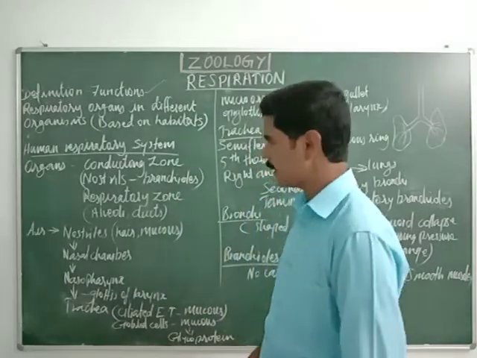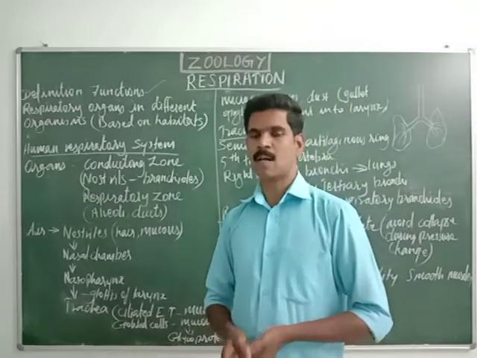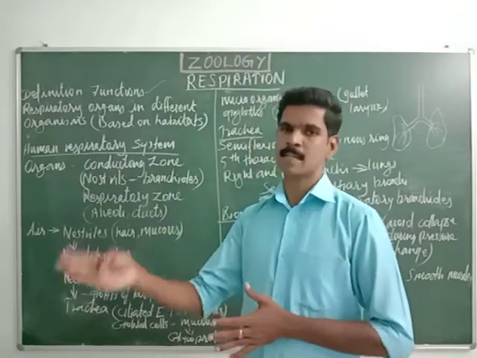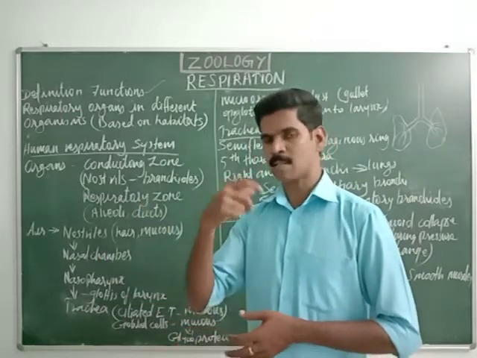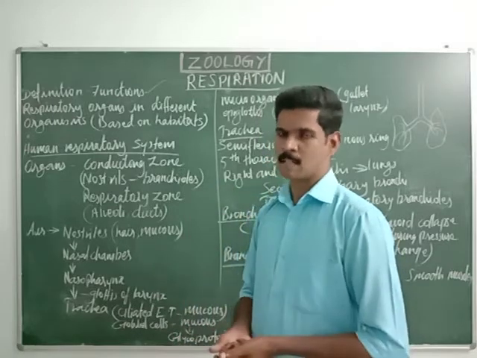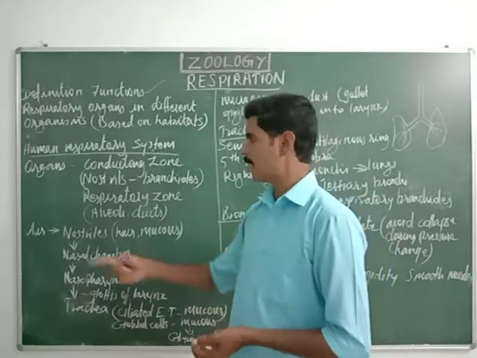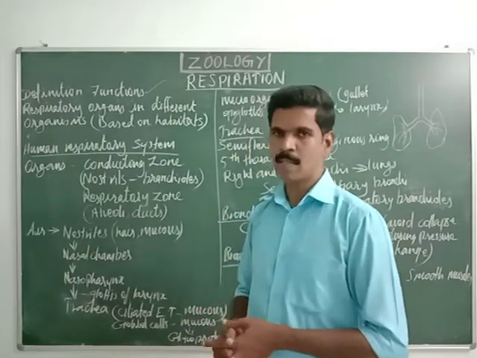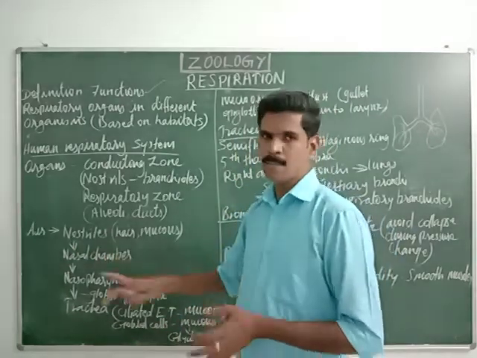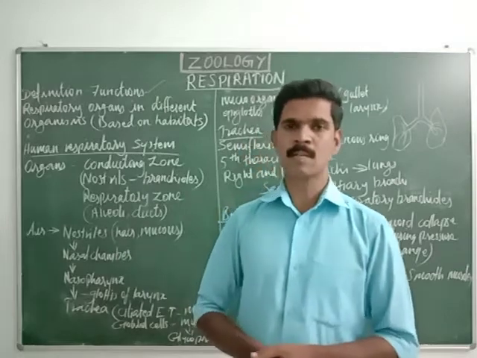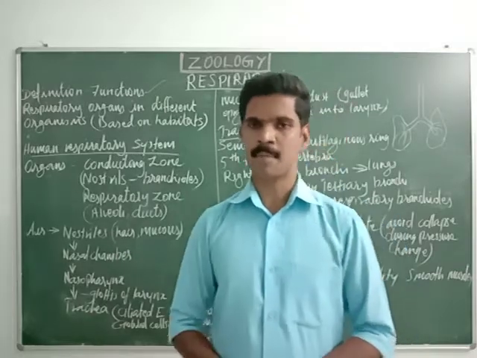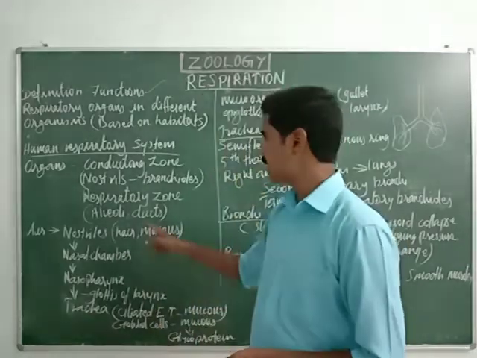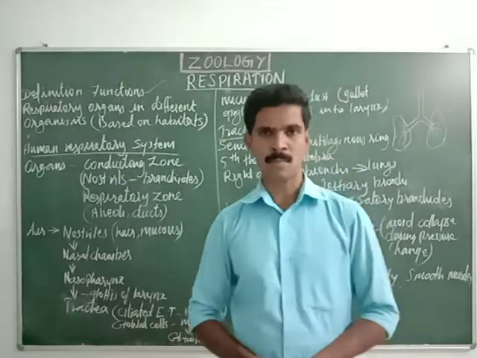Then next, the passage of air: how the air present in the outer environment passes and reaches our respiratory system. First, the air enters our respiratory system through the external nostrils. You all know inside the external nostrils there are a lot of hairs and a mucous membrane also present.